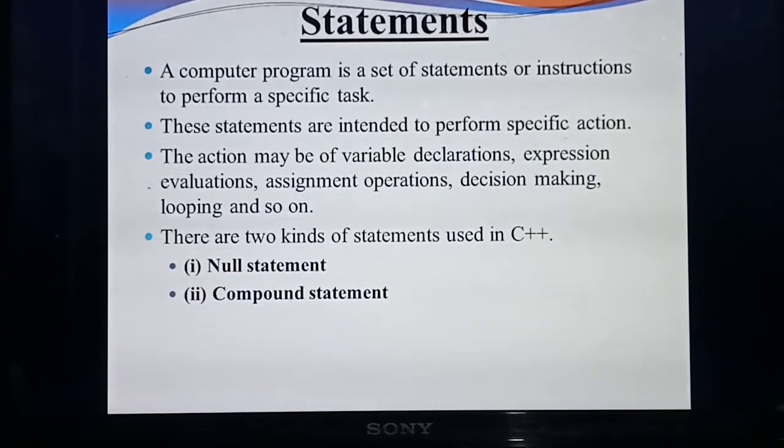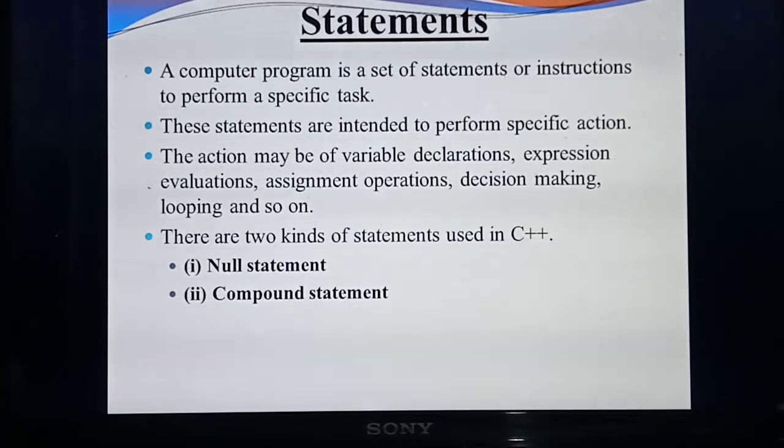Evaluations, for example, the curved area of a circle, pi r square. That's the evaluation. Assignment operations: what do you mean by A equal to 5? That is assignment. Decision making and looping you haven't studied till now. In later chapters you are going to study those topics also. So, altogether we can say declarations is one action.